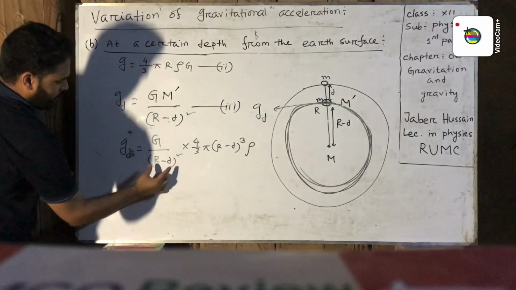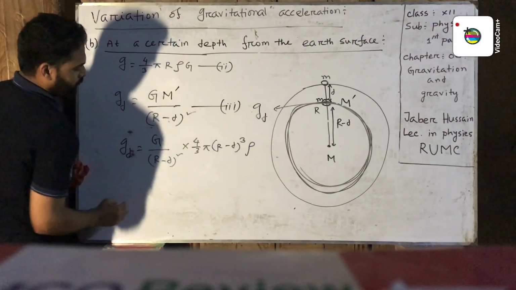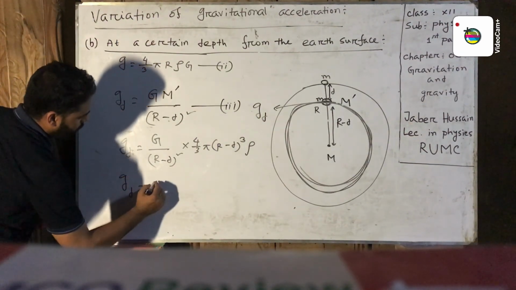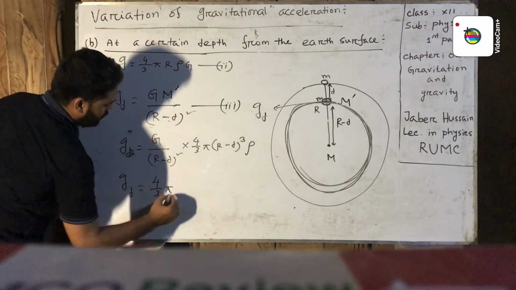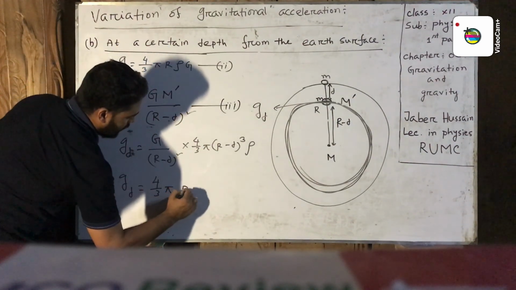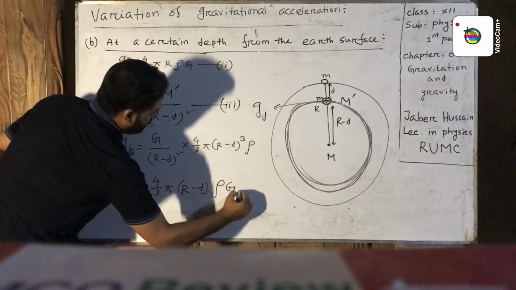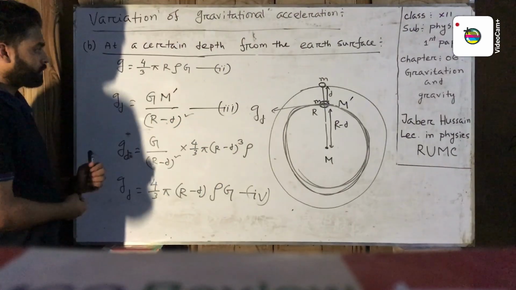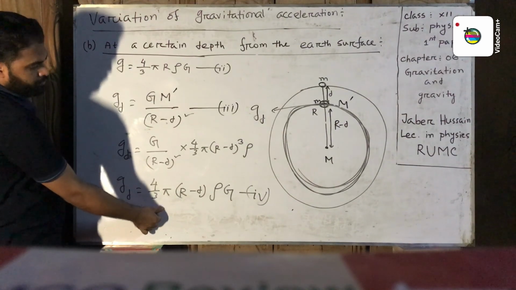Now here r minus d whole square and here r minus d whole cube. Then we write gd equal 4 by 3 pi r minus d into rho G. This is the equation number 4. This is the equation number 2 and this is the equation number 4.